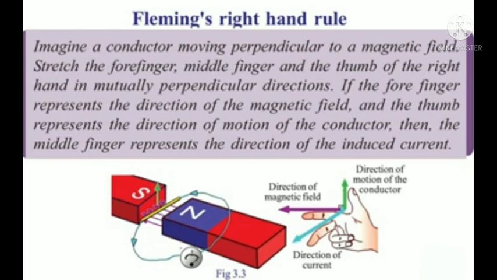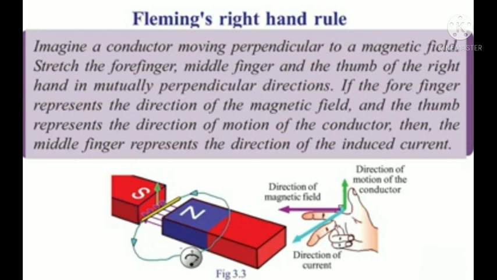If the forefinger represents the direction of the magnetic field and the thumb represents the motion of the conductor, then the middle finger represents the direction of the induced current. This is Fleming's right-hand rule.